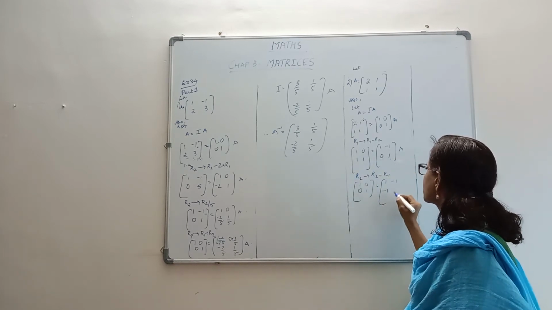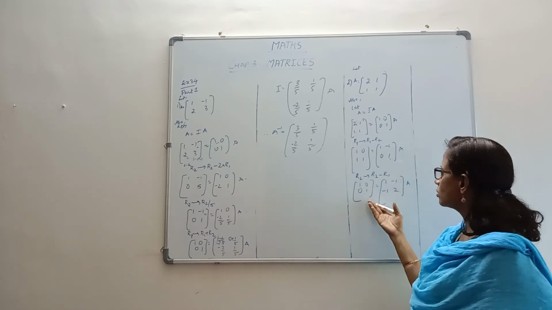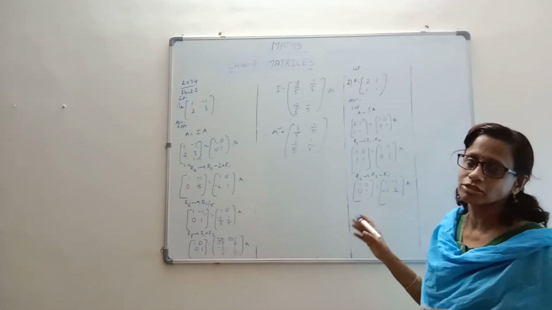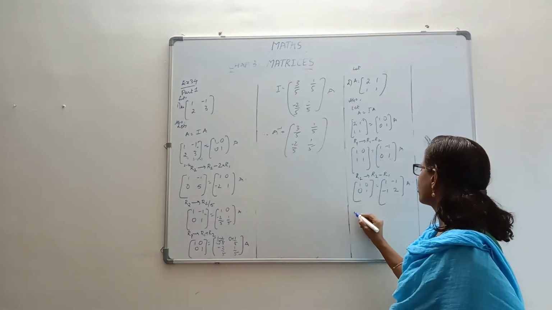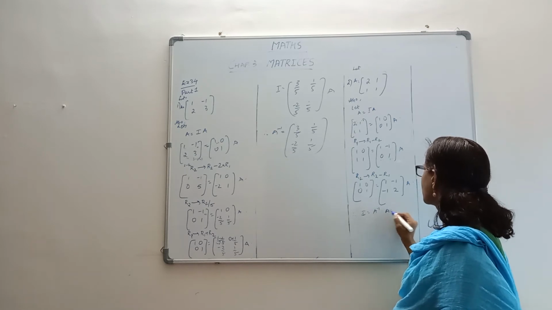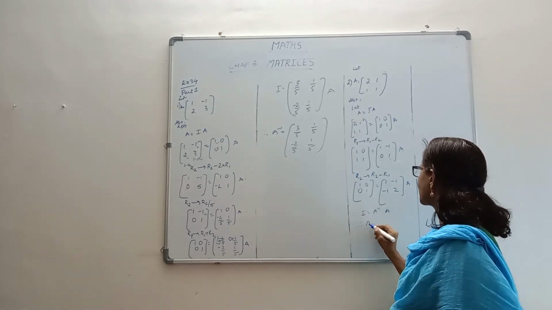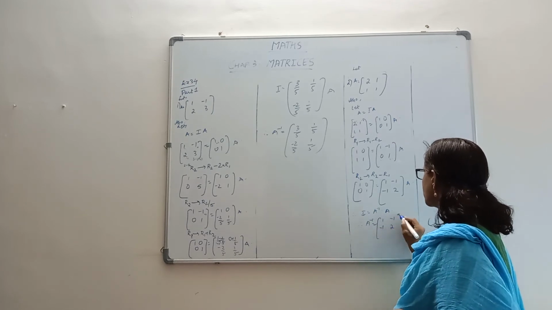So this will be minus 1, this is 2. This has got converted, by default it has got converted into an identity matrix. So what has happened, therefore I equal to A inverse into A, and that A inverse for us is 1, minus 1, minus 1, 2.